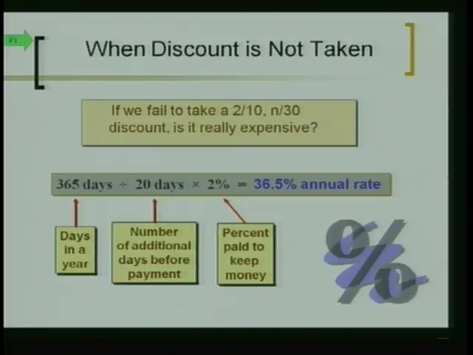Okay. Let's talk about a few more things in the purchase cycle. First of all, let's ask ourselves this. If we don't take that discount, is it really that big a deal? Yes. The answer is yes, it's a big deal. It's expensive. And people might say, oh, it's only an extra 2%.